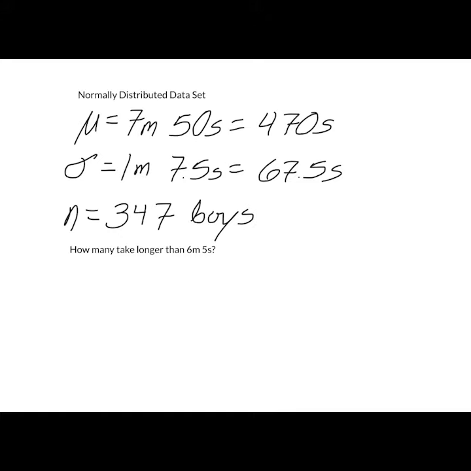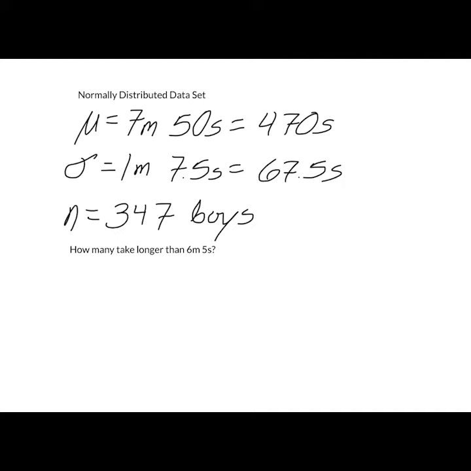Okay, well, a couple of things. First off, when you read this, we should immediately think the vast majority of them, because this time is very much on the low side. So the vast majority of them should be taking longer than that. So I should be thinking the vast majority of the 347 boys. And then beyond that, this is just a basic normal probability question with one small extra step at the end, to find the actual proportion of a number.